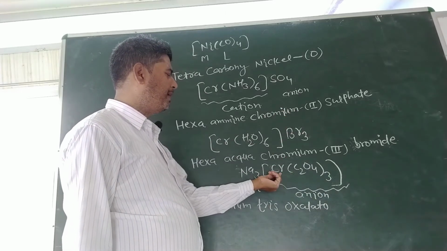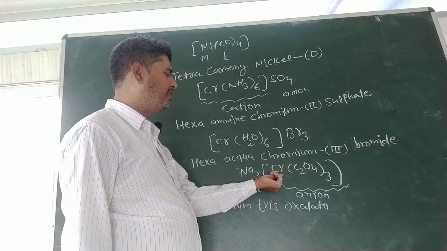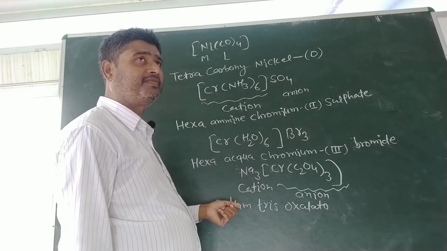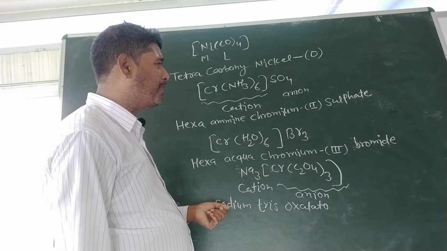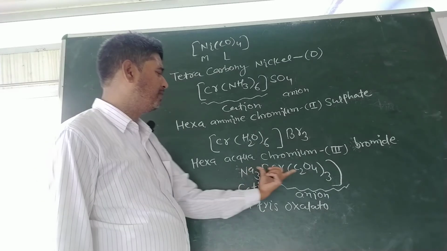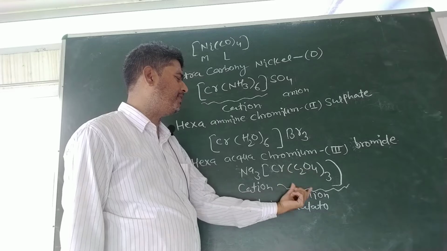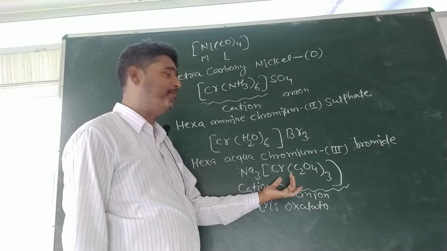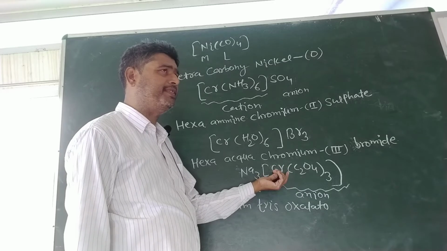After this, the name of the central atom, that is Cr, will be written. The name of Cr is chromium. It is essential to keep in mind here that the coordination sphere behaves as an anion. Hence, the suffix -ate must be added to the name of Cr.